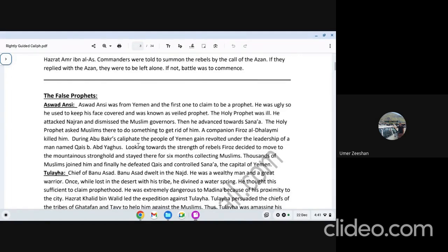And the first false prophet, there is no sequence actually. We normally go with it, but if you want, you can go with anyone. We will discuss Aswad Ansi first, and I will also tell you why Aswad Ansi is not mentioned in some model answers also.